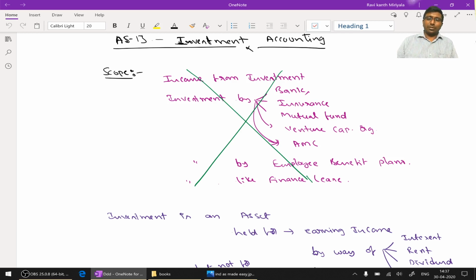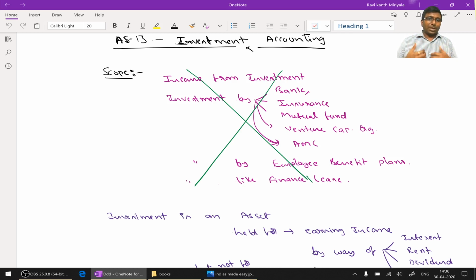Okay, what is investment? Investment is an asset held for earning income by way of interest, dividend, royalty, capital appreciation and rentals, etc., but not held for sale. Just observe the definition. "Held for" means the intention, the purpose of it. I purchase one asset, held for, correct. Now I purchase this laptop, I want to use the laptop to provide services to students and earn income, then that laptop is going to be my fixed asset.